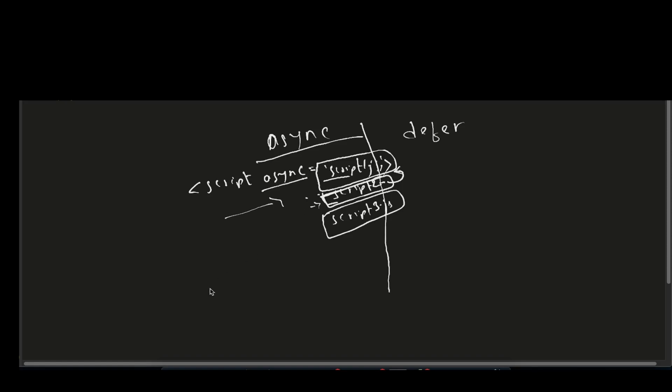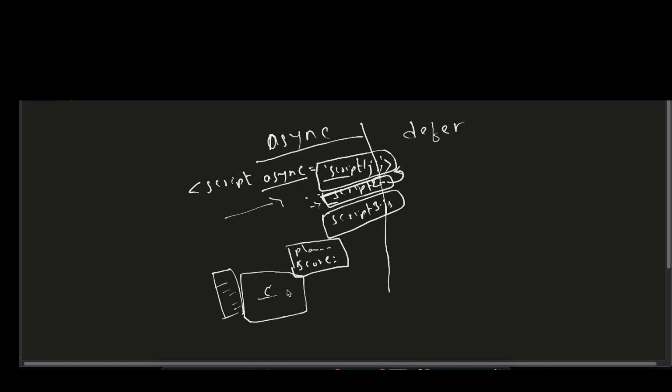So a likely scenario would be, let's say you want to download things in the background. Let's say you have a game. Okay, this is where, let's say, the game will be loading, and then on the top, let's say you want to show the score or the player name, and then on the side maybe the levels of the game. Now in this scenario you could basically show the levels, the player name, and the score before you download the actual game content. So in this scenario you could basically use this async. Okay, if you want to download things in the background and if you want to show it right away, for example the player, the score, the levels, before the game even loads, then this is another scenario where you could use this async.